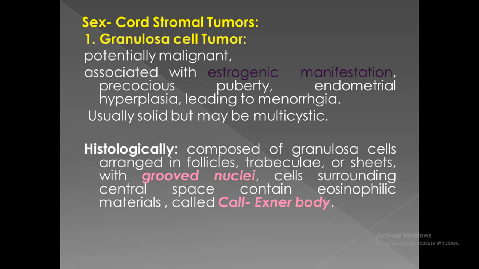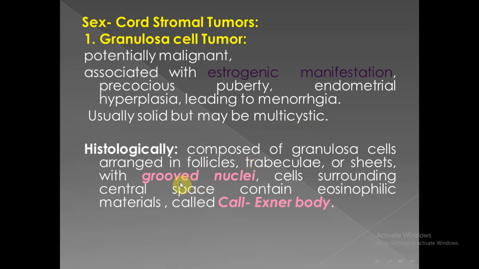Sex cord stromal tumors of the ovary include granulosa cell tumor. The most important feature of granulosa cell tumor clinically is that it causes estrogen excess. Any clinical features of estrogen production can be caused by granulosa cell tumor, for example, endometrial hyperplasia, precocious puberty. When they cause endometrial hyperplasia, they cause menorrhagia. Usually solitary, but may be multicystic.